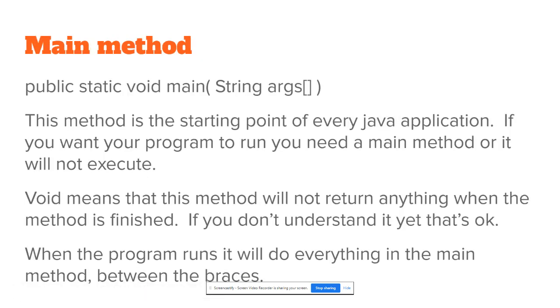Main method. Public static void main(String[] args). This method is the starting point of every Java application. If you want your program to run, you need a main method or it will not execute. Void means that this method will not return anything when the method is finished. If you don't understand it yet, that's okay. We'll talk about that later. When the program runs, it will do everything in the main method that is between those braces we just mentioned.